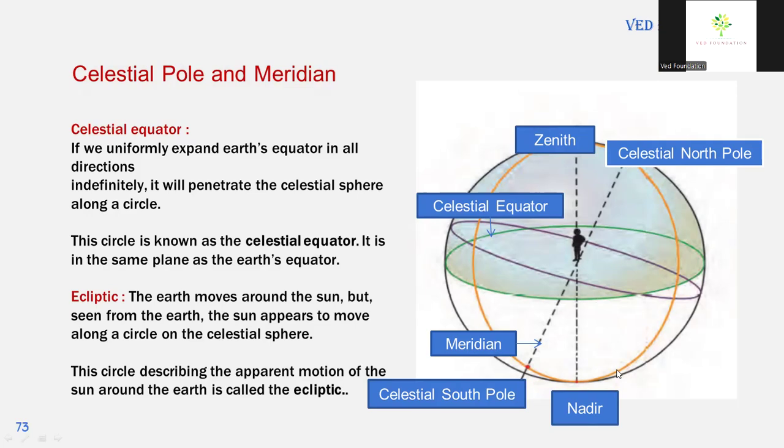Ecliptic. The Earth moves around the sun, but seen from the Earth, the sun appears to move along a circle on the celestial sphere. This circle describing the apparent motion of the sun around the Earth is called ecliptic.